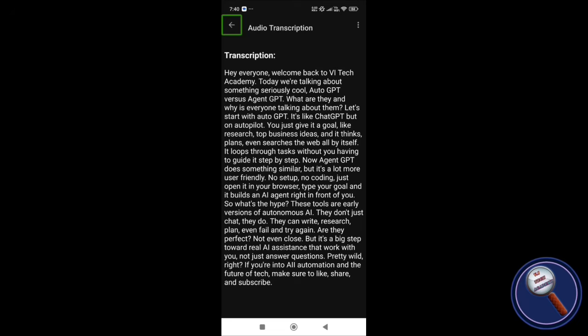Our audio transcription has been finished. Now let's see more options. Button. Under more options, you will find a pop-up window with Copy, Translate, Share. So let's see what's there in the transcription.